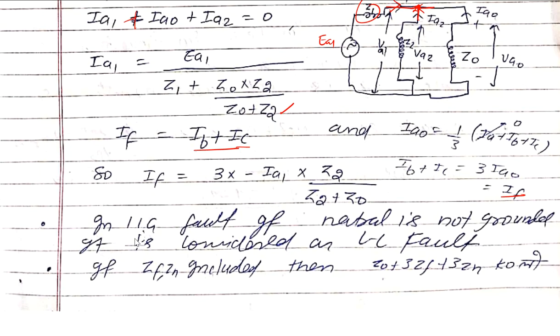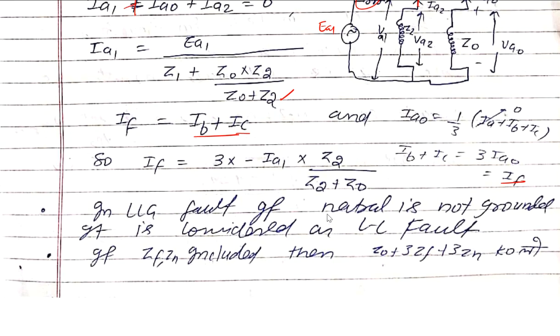The conclusion here: in a double line to ground fault, if the neutral is not grounded, then it is considered as a line-to-line fault only. If ZF and Zn are included in the formula, then Z0 becomes 3 into ZF plus 3Zn plus Z0, so you add this extra term when fault impedance and neutral impedance are given.